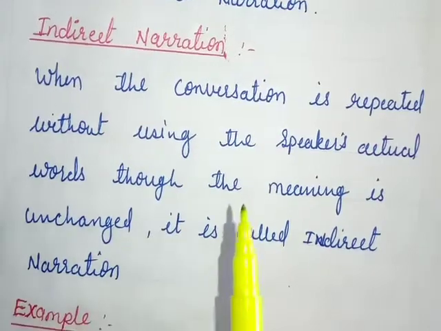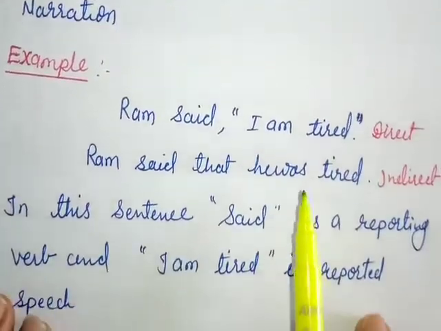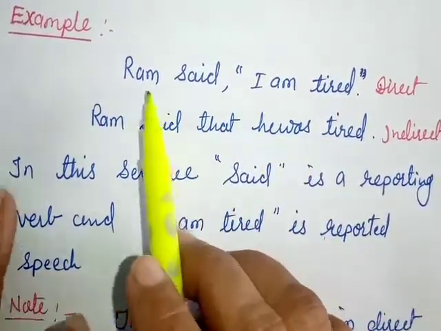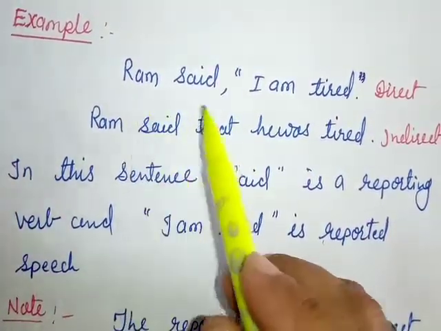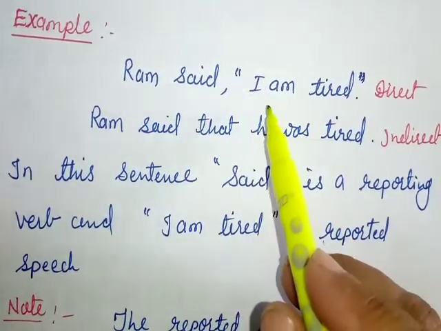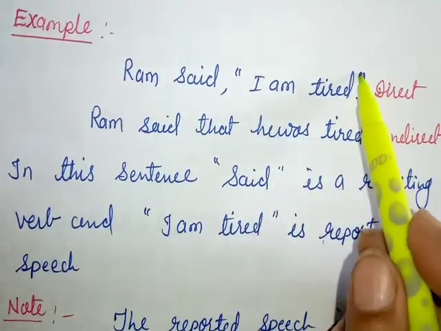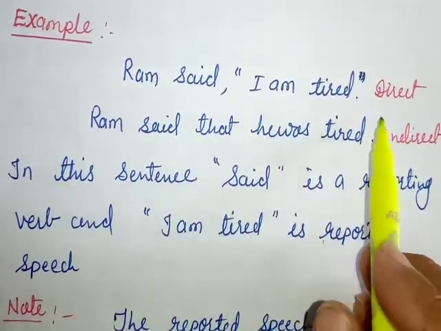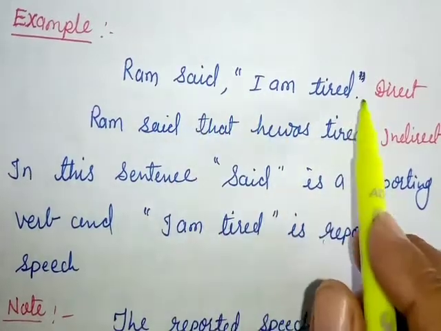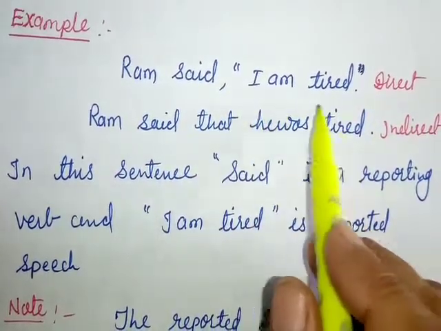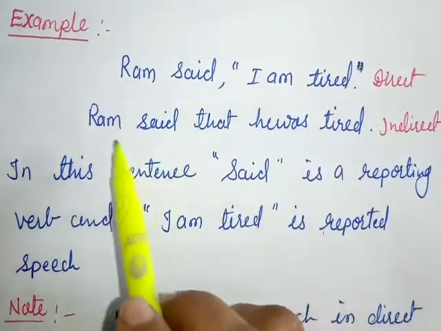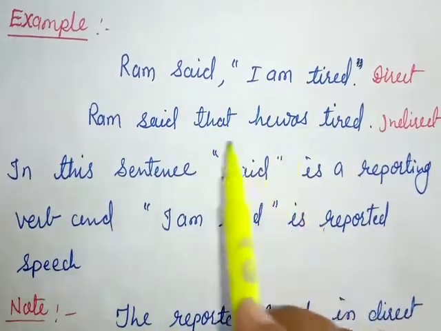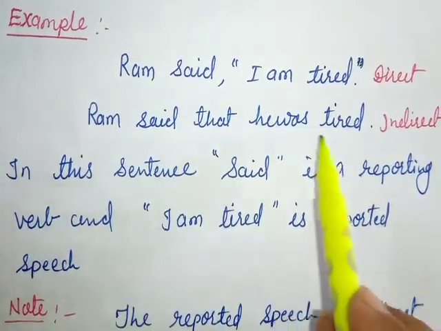I'll give you one example of what you had already learned. Those who had not attended the previous video, just look at this. Here we have an example. Ram said, "I am tired." This speech is called direct narration. It is directly said as it is, as Ram said. But if we change this sentence into indirect, how could it be changed? Ram said that he was tired.